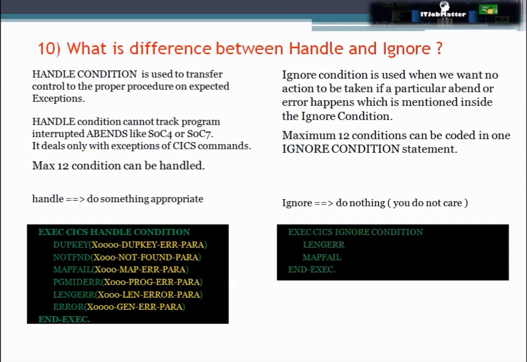In case of both, be it handle or ignore, both can handle up to 12 conditions, and this is the syntax of handle condition and ignore condition. In case of handle condition, I have written here, in case of map fail, go to this para. In case of length error, go to this para. But if we are using ignore condition, and here I have mentioned length error or map fail, so it will do nothing. It will simply go to next statement if these two events are happening.